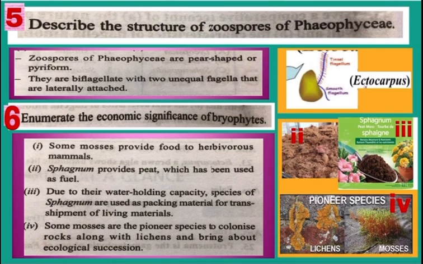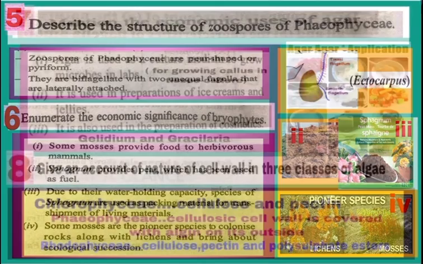See picture number 3. Sphagnum can be used to pack flowers and flowers can be easily transported. Point number 4. See diagram 4. Some mosses are pioneer species, or you can say first main species which form colony on bare rocks with lichens, and this helps in ecological succession. So, this is how bryophytes are very much useful to us.